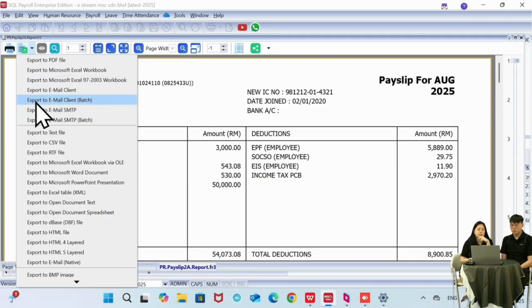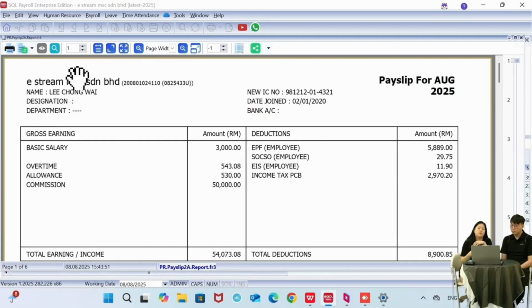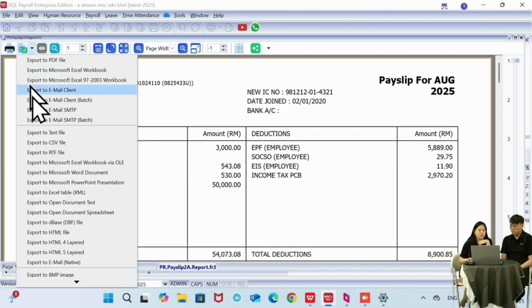So the difference is email client meaning the email program is on your computer, meaning you log in through the Outlook program, something like this one, the blue color icon here. Or if you are using the browser option, let's say Gmail or Yahoo Mail or any company email, it's log in through online, that you won't have any program installed in your PC, right? So you can use the SMTP batch.